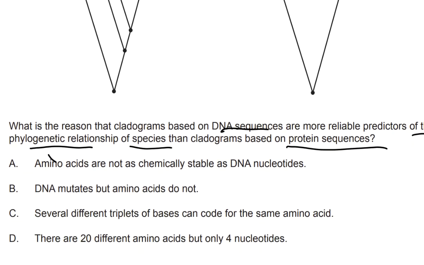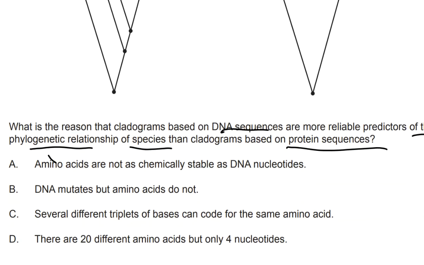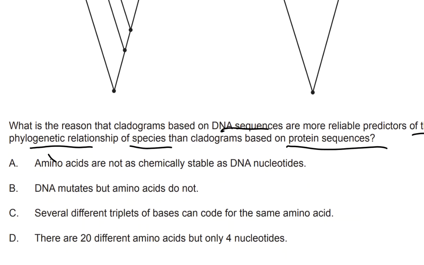Amino acids are not as chemically stable as nucleotides. That could be true. DNA mutates, but amino acids do not. That's also sort of valid, but I don't think that's it. Several different triplets of bases can code for the same amino acid. Now, that's a valid point, because if you think about it, you can have the same amino acid even if the DNA sequence is altered.